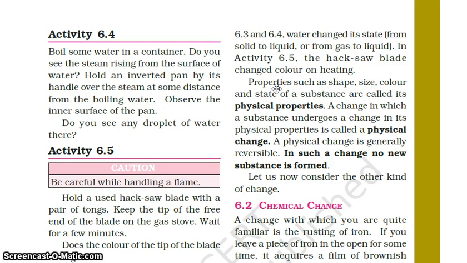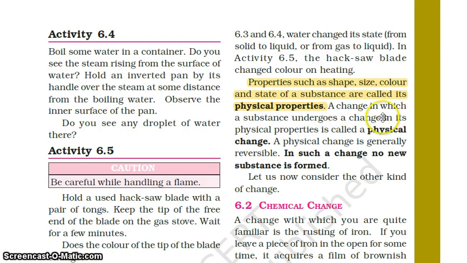So we have seen all these activities, we have observed these activities. Now we can conclude that properties like shape, size, color and state of a substance are called the physical properties. All these properties are physical properties. So what are physical properties? Like the shape of a material, the size of the material, the color and the state of a material. State means whether it is in solid state, liquid state or gaseous state. So these all are physical properties.